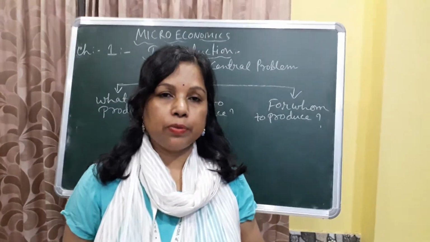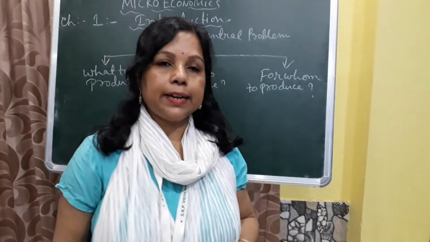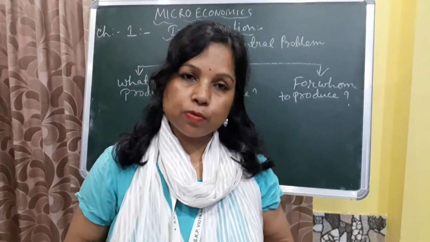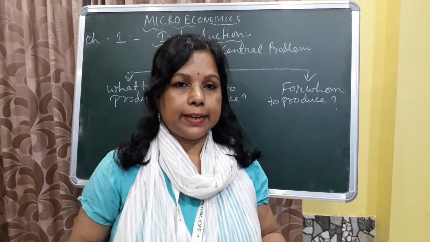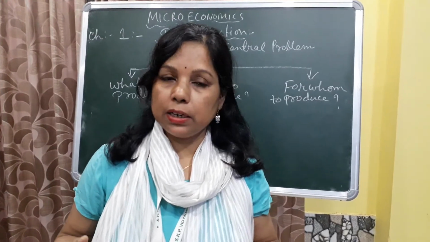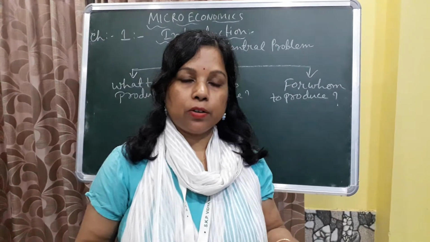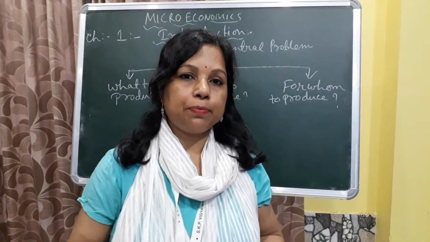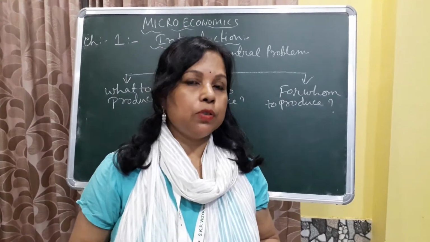First we have to decide which type of goods will be produced in an economy: necessary goods or luxury goods. Because we have limited resources, we cannot utilize a large amount of resources, so first we have to decide which one will be produced.